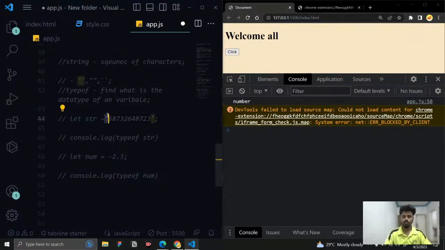Also, you don't need to define anything before this, because JavaScript will automatically understand if you write a string or a number. It is called type conversion. You don't have to tell it that it is an integer or a number anymore. So that's the thing.